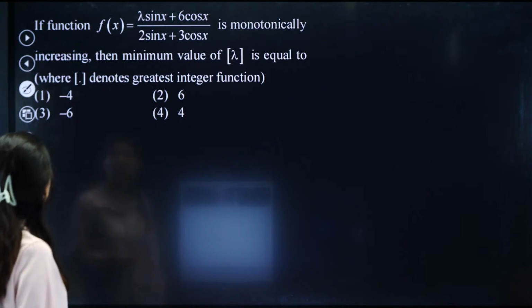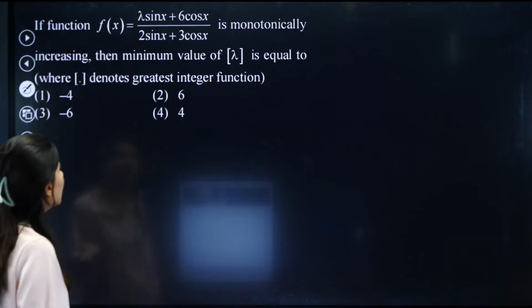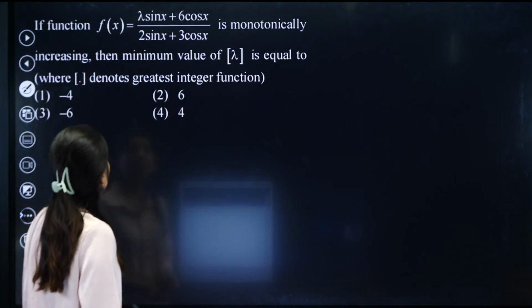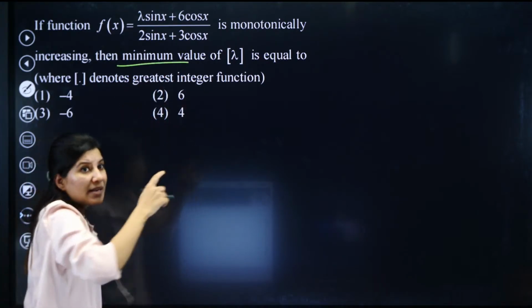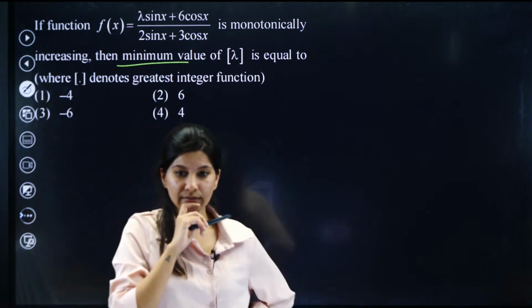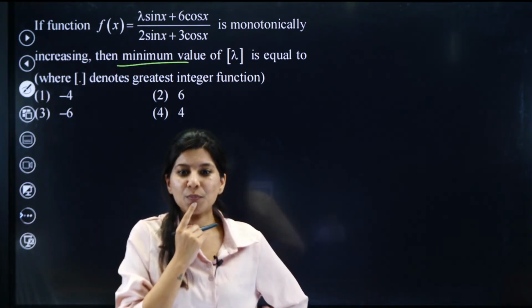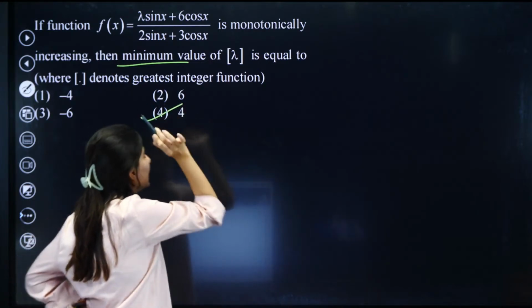Yes. So which answer should be correct? Tell me. Then minimum value of lambda is equal to, negative are not possible. Lambda greater than 4, minimum value. So minimum lambda greater than 4. Greater than 4 means what? 4.1. What is the GIF of 4.1? So option D is right now.